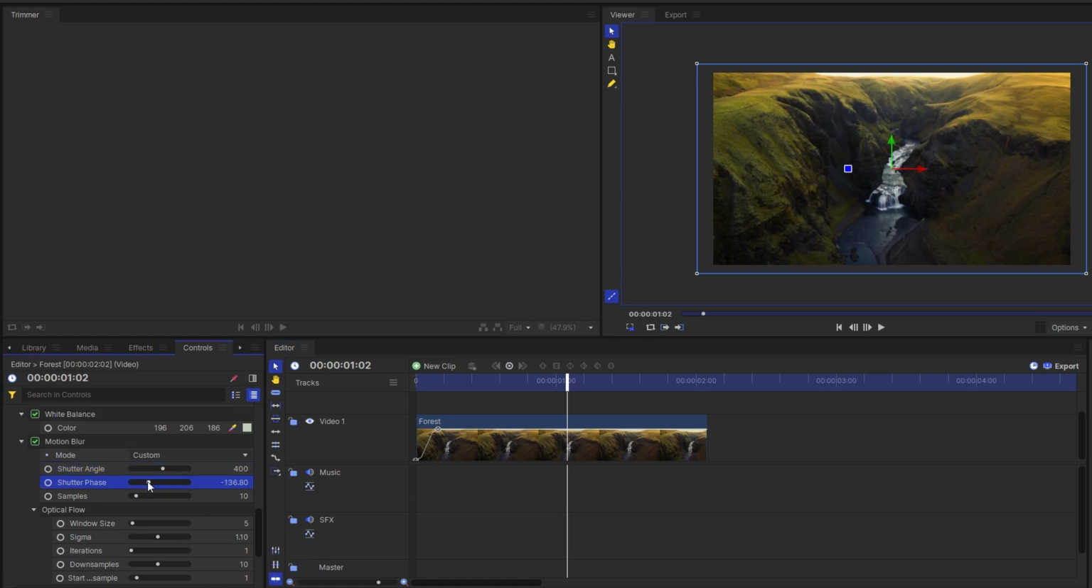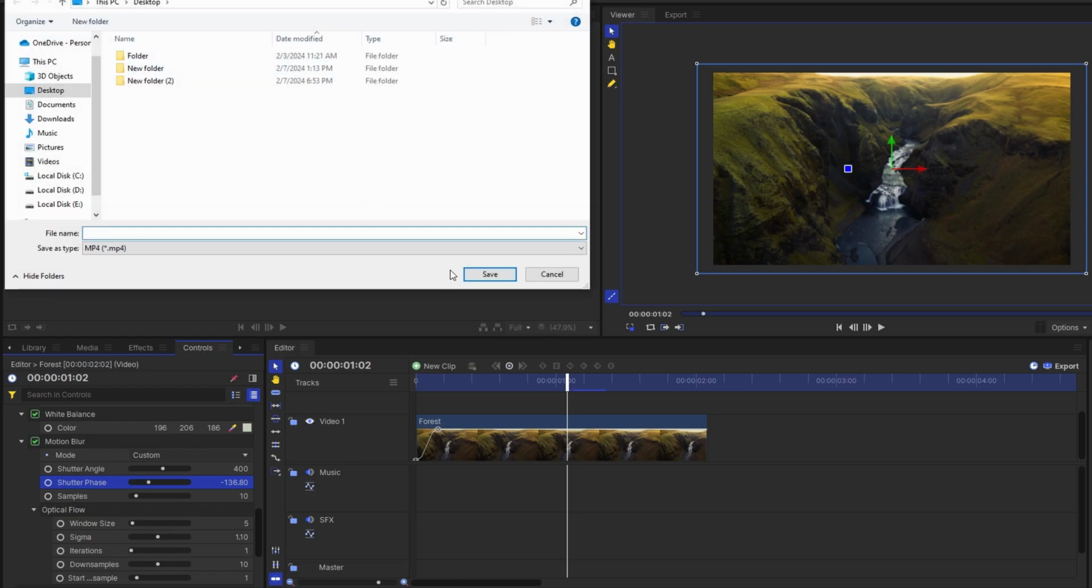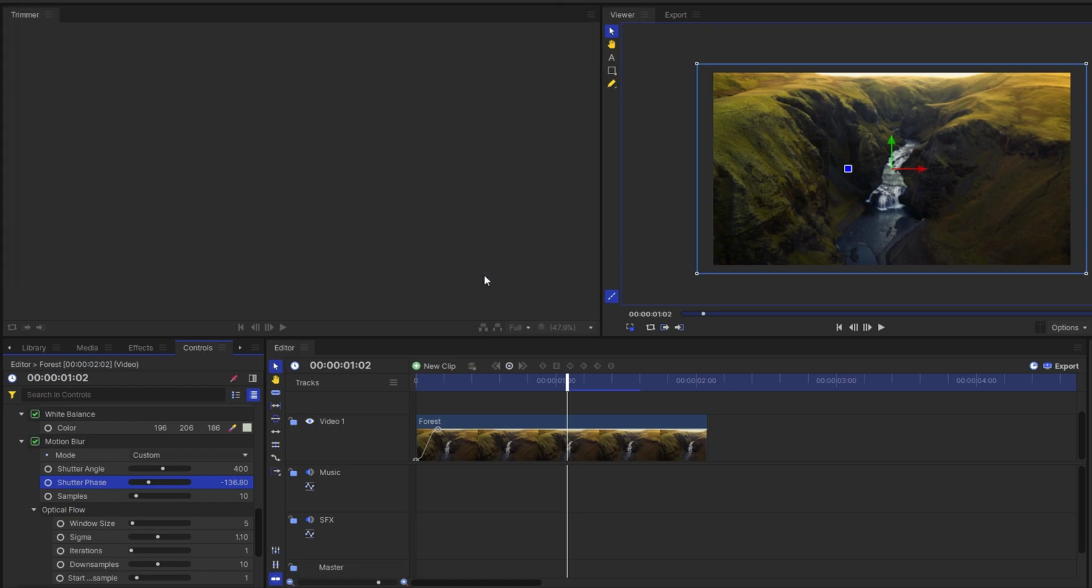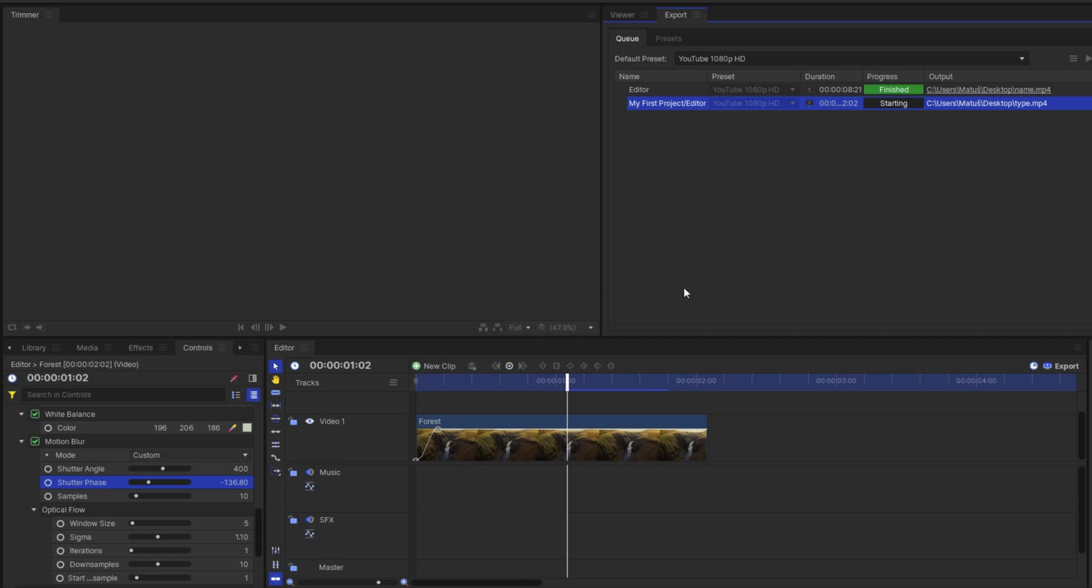To see the motion blur more smoothly, export the video. Click the export button to start exporting your video. And once the export is completed, click on the output link to open the exported video file.